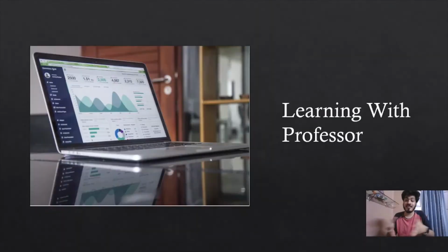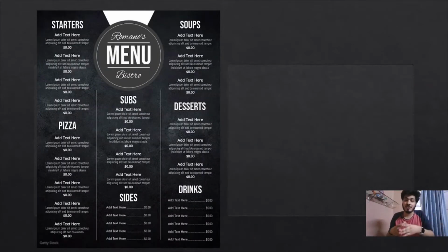Let us understand with the help of a simple example first. Suppose you are going to a restaurant. There might be starters, pizza, sides, drinks, anything. There's no particular order, right? If you want to order something, you can order it in any fashion. There is no restriction, right? If I want to eat a cheeseburger first, I can do that. So there is no order if you are ordering in a restaurant.